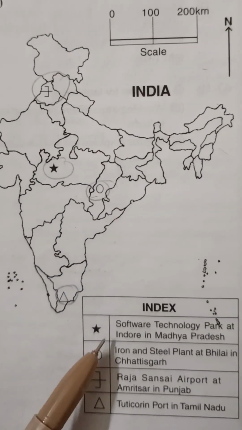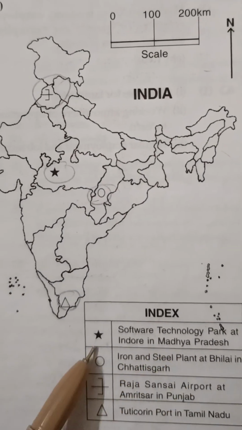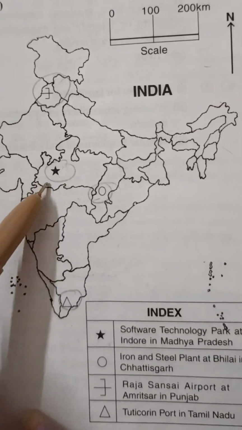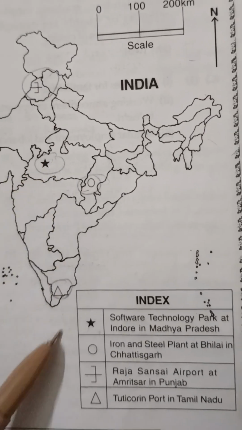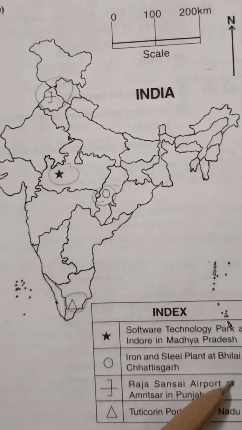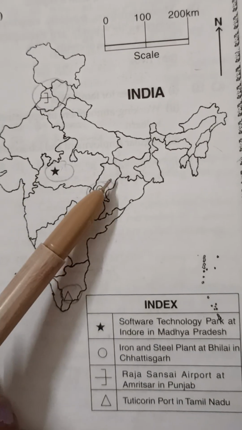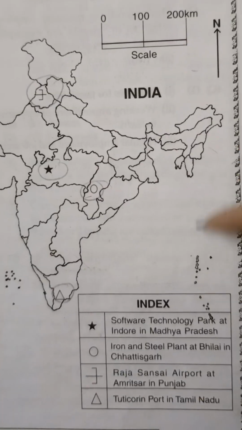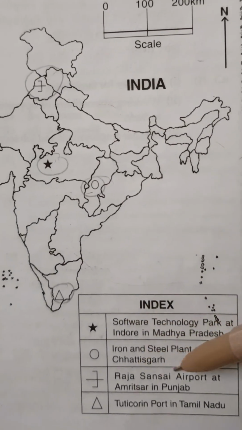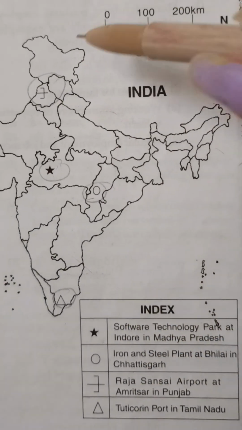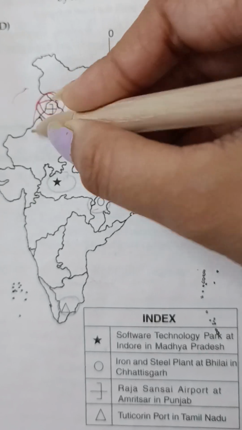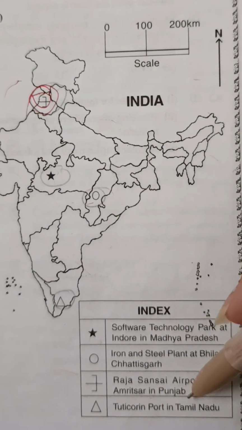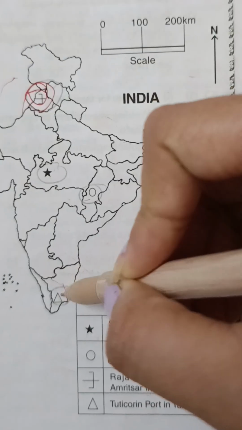Now a star for Software Technology Park at Indore in Madhya Pradesh. This is Madhya Pradesh. And a star for iron and steel plant at Bhilai in Chhattisgarh. Next to Madhya Pradesh, on the right side is Chhattisgarh. So we have given the symbol circle. Next, Raja Sansi Airport at Amritsar in Punjab. This is Punjab. Then a triangle for Tuticorin Port in Tamil Nadu.